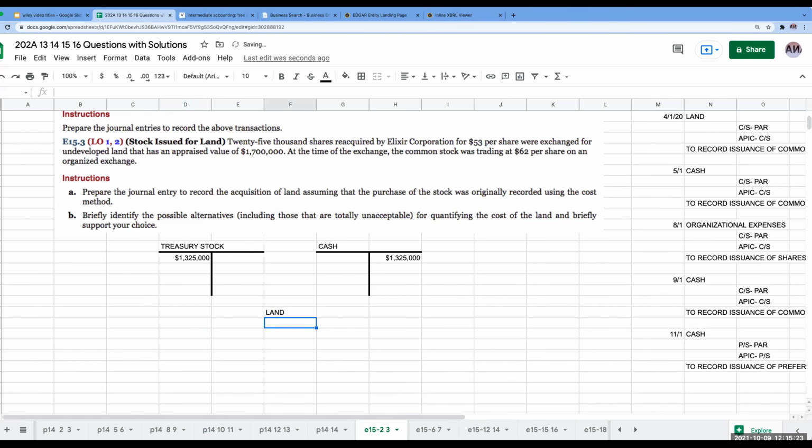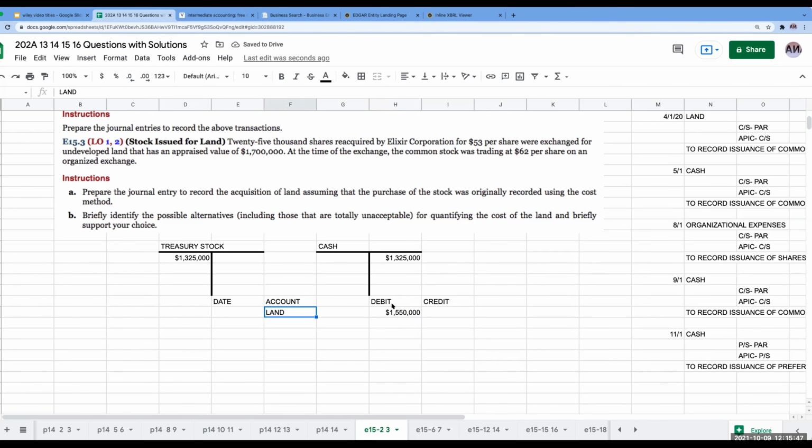So if we value the land at 25,000 times $62 per share, we get basically 1,550,000.